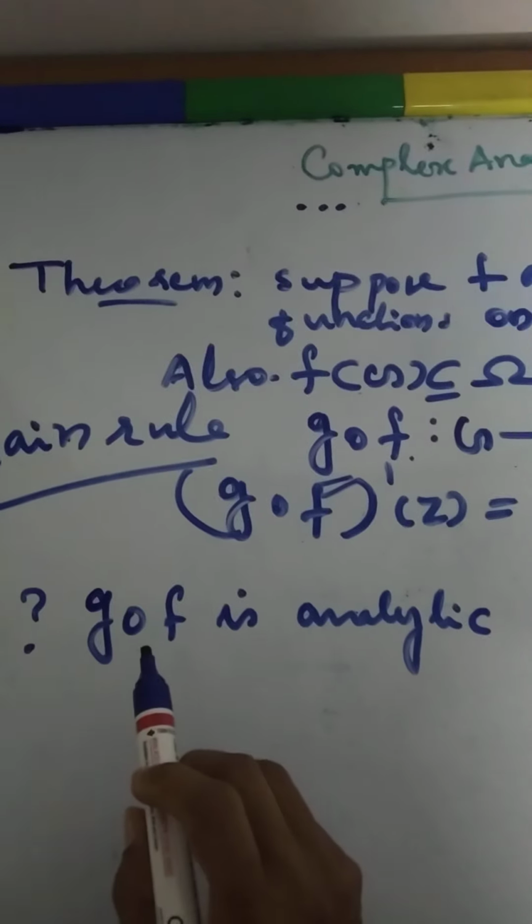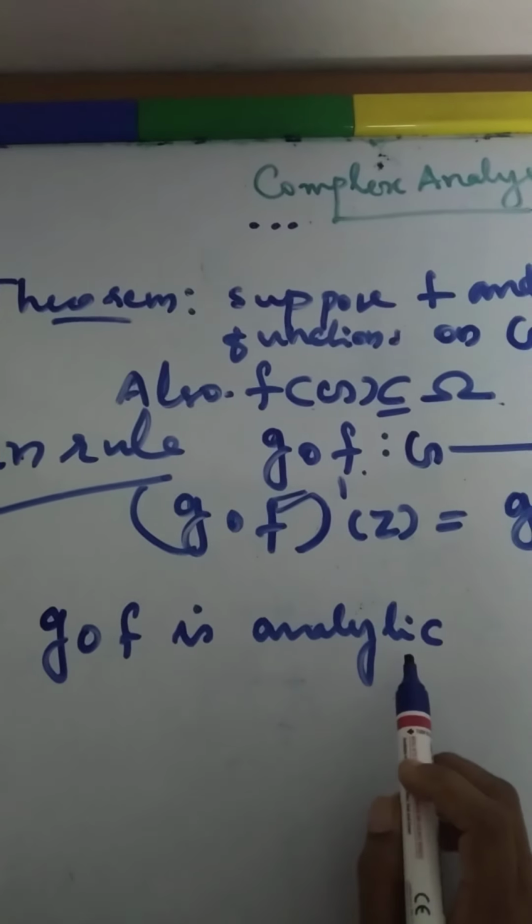So how do we show that g composition f is analytic?